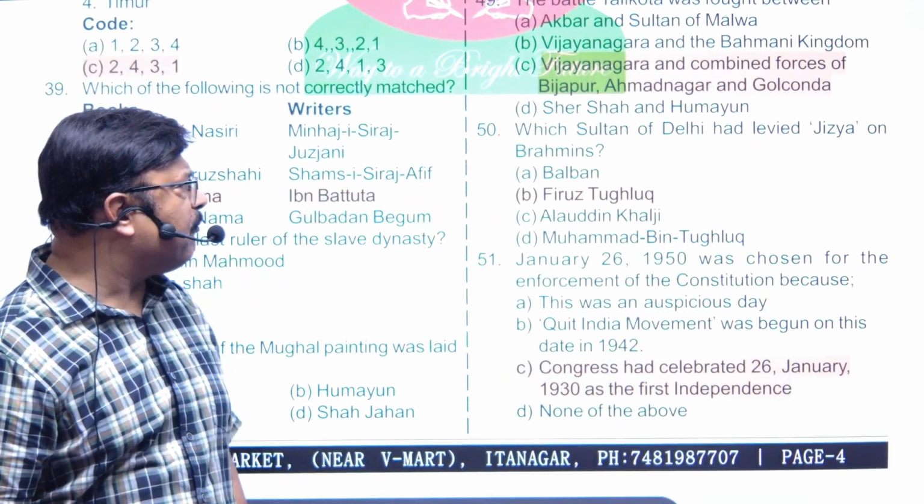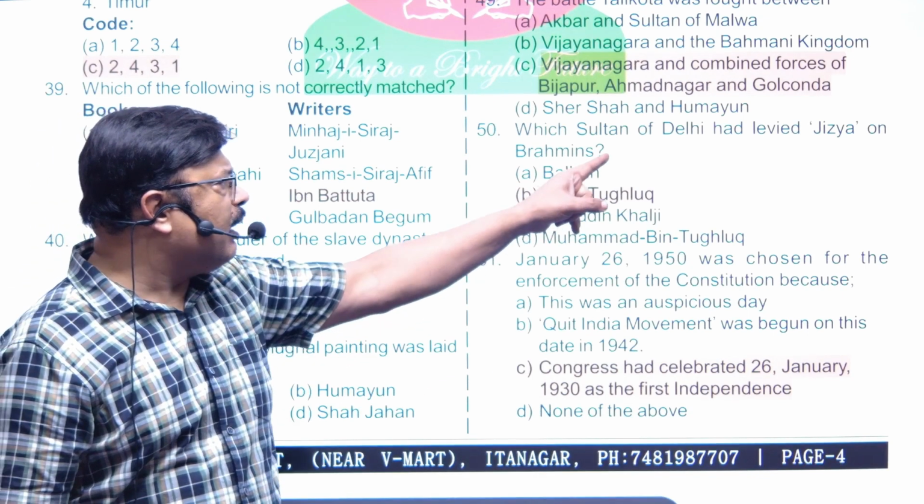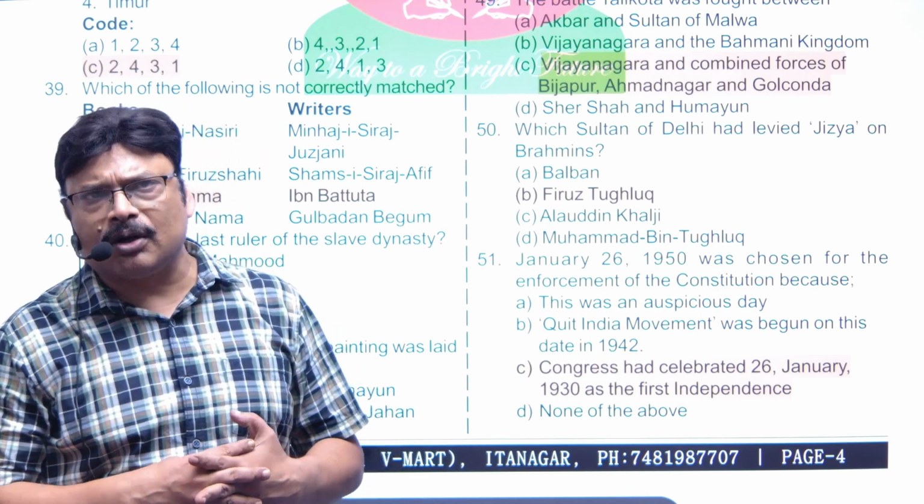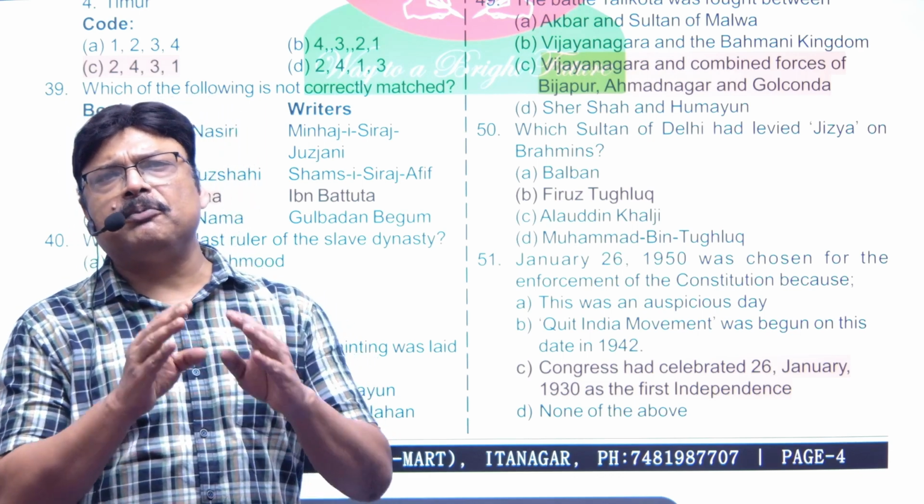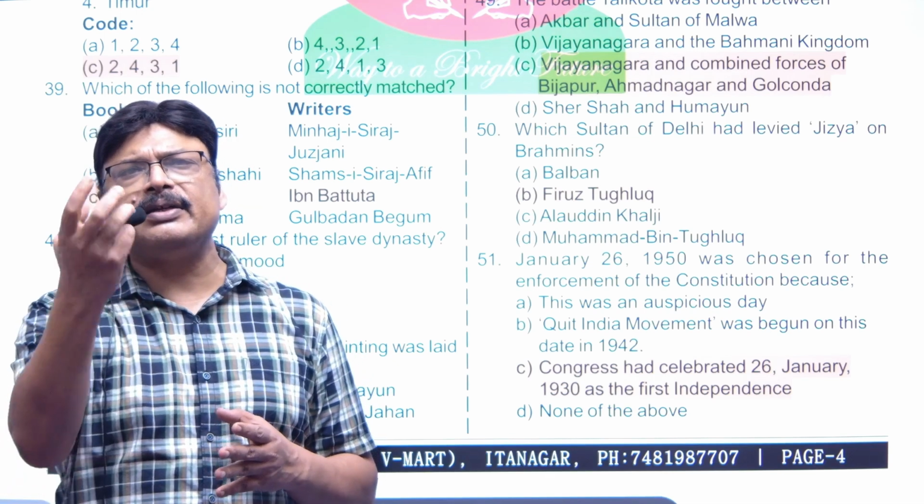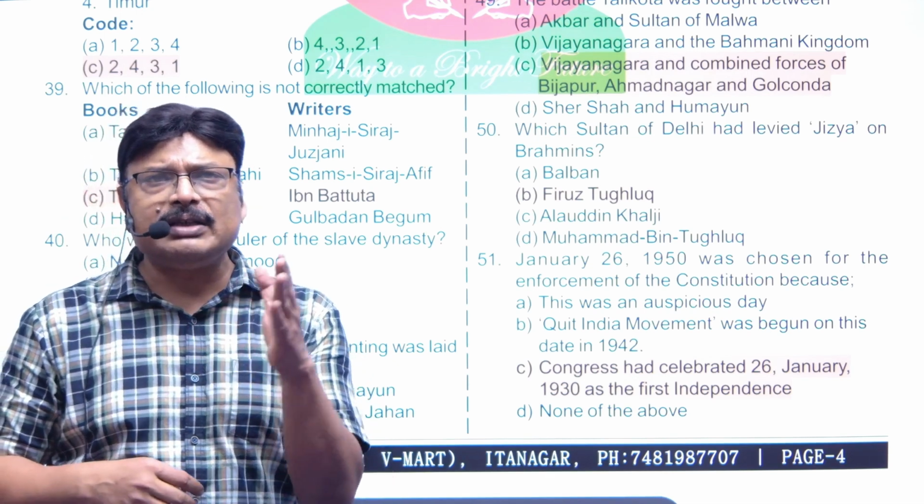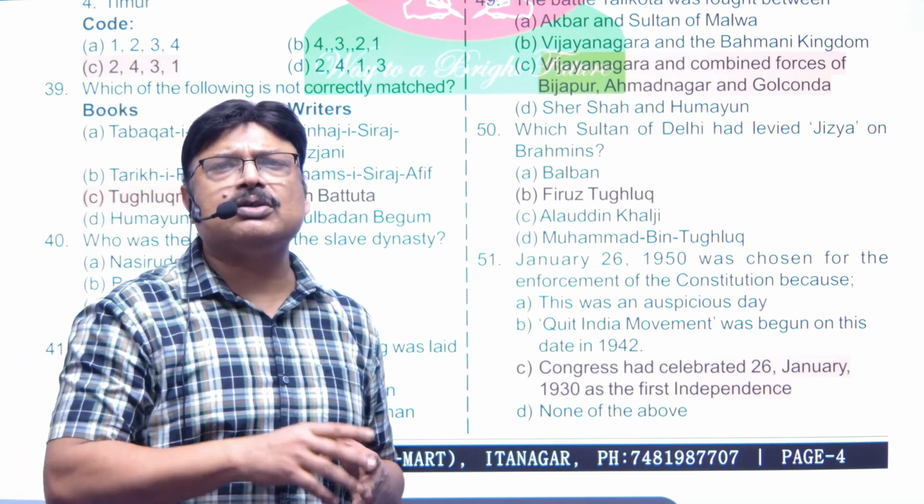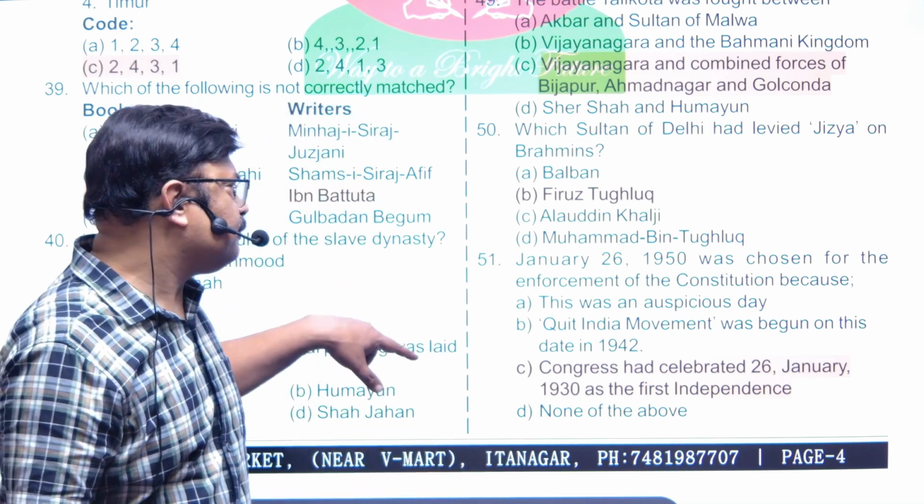Now question number 50 is, which Sultan of Delhi has levied jizya on Brahmins? It was Firoz Shah Tughlaq. Earlier, jizya was not taken from the intellectual class and Brahmins were considered intellectual. So no one till then had imposed jizya on Brahmins. Now Firoz Tughlaq was the first one to do so.